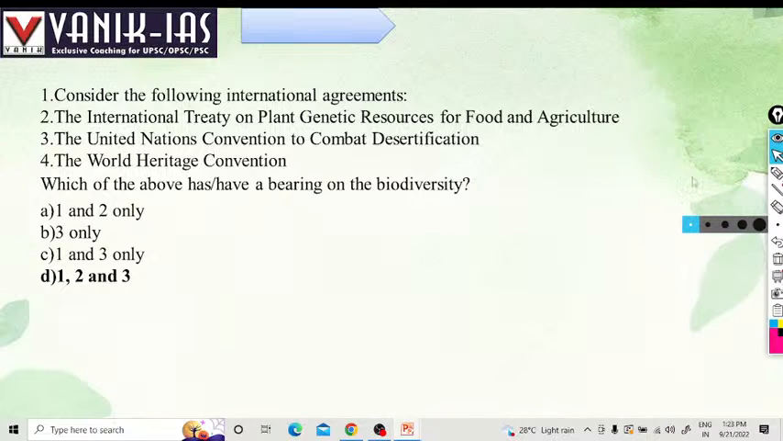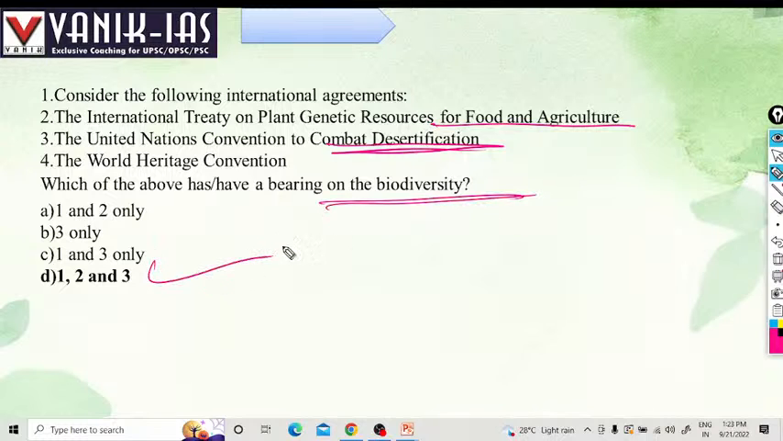Obviously, it is food and agriculture, which means it is also talking about biodiversity. Combating desertification means preventing deforestation and conserving land. And in the case of the Heritage Convention, some heritage is natural and some is artificial. So all the options are right. They have a bearing on biodiversity and are related to biodiversity conservation.